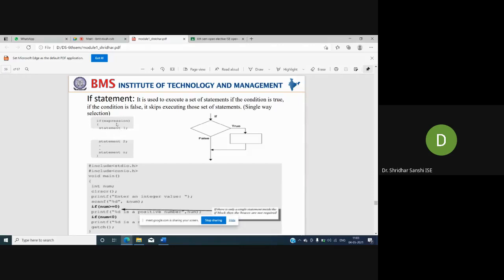Any doubt here? This is one of the basic fundamental instructions, so everyone has to understand this. So what is the if statement? It is used to execute a set of statements if the condition is true. If this expression results in true, then this set of instructions will be executed.